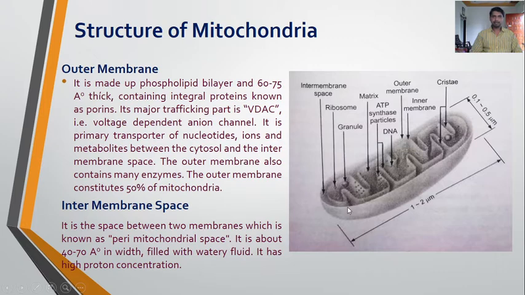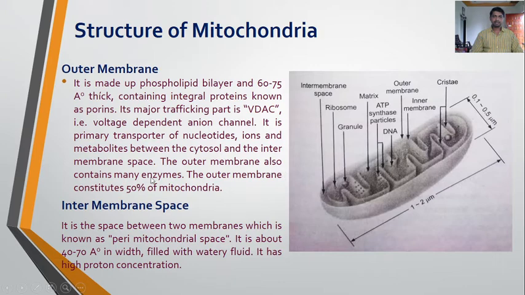It is made up of a phospholipid bilayer like the plasma membrane. It is 60 to 75 angstrom thick, containing integral proteins known as porins. Its major trafficking part is VDAC, that is the voltage dependent anion channel. It is the primary transporter of nucleotides, ions and metabolites between the cytosol and the intermembrane space.